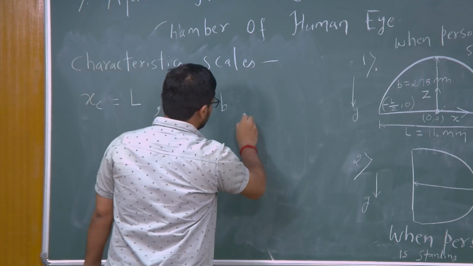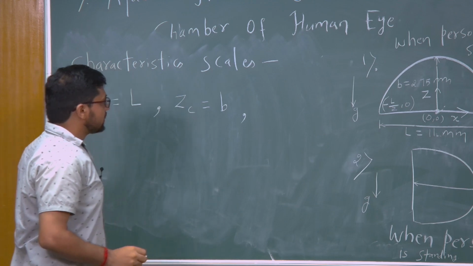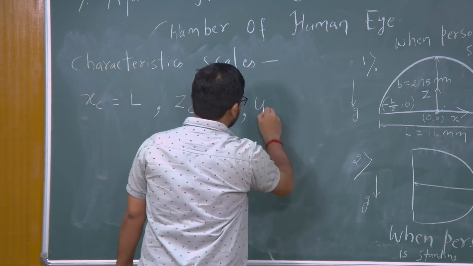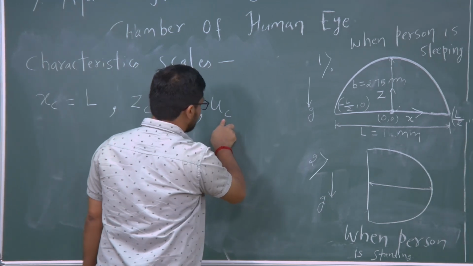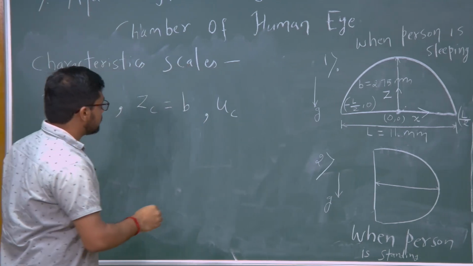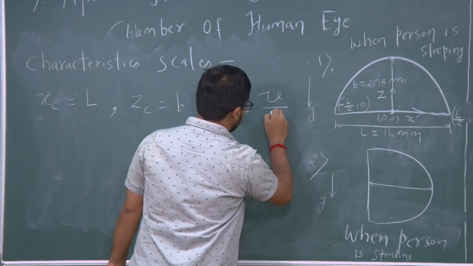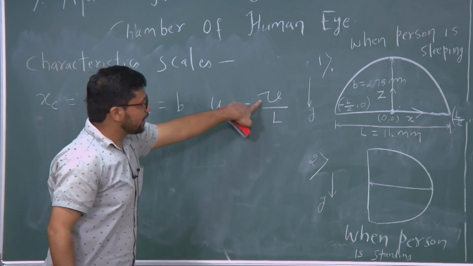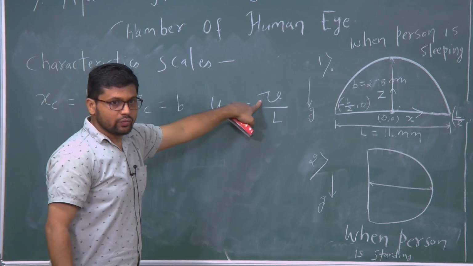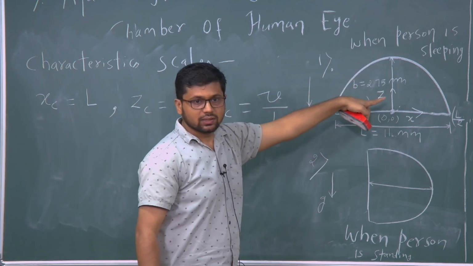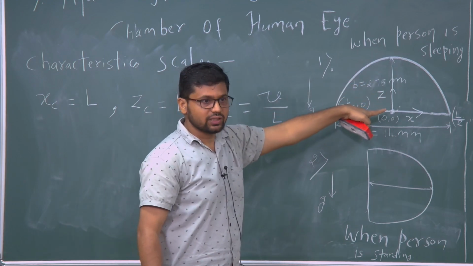Now we need to choose the characteristic scale for velocity. We choose uc, the characteristic scale for velocity in the x direction, as nu upon L. Here nu is the kinematic viscosity, with unit meter square per second, because we do not have any obvious characteristic scale for velocity.